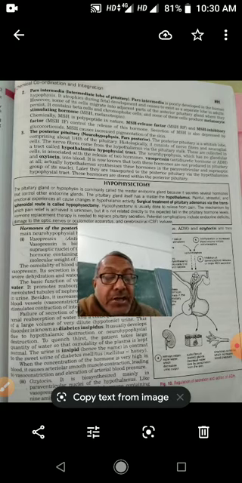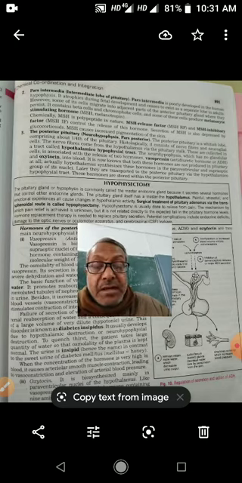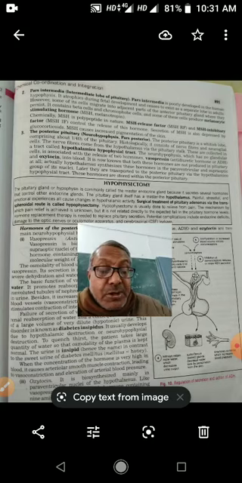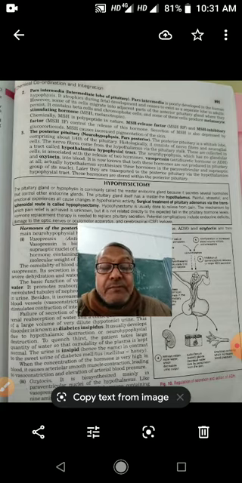Intermediate lobe of pituitary is poorly developed in human beings, and it secretes melanocyte stimulating hormone. It is under the control of melanocyte stimulating hormone releasing factor. So melanocyte stimulating hormone is responsible for pigmentation of skin.